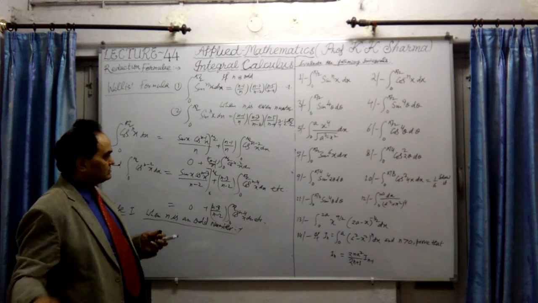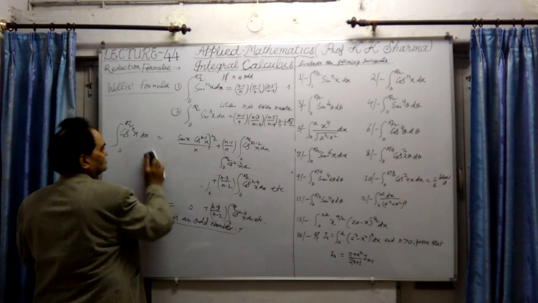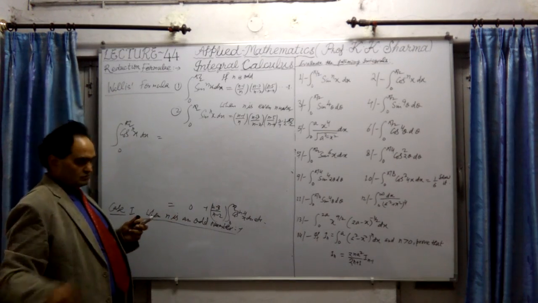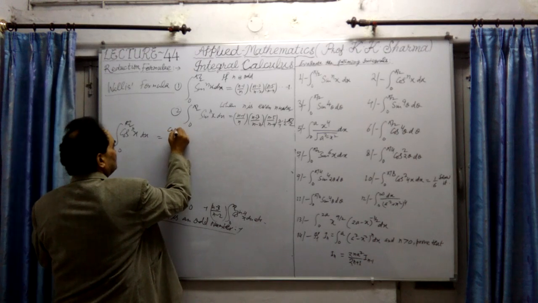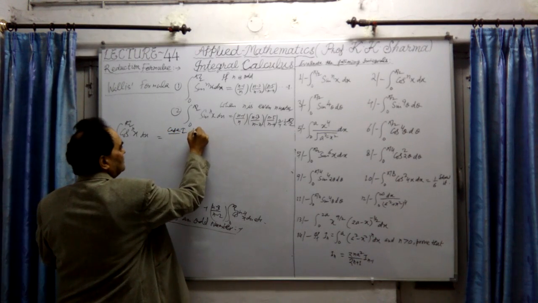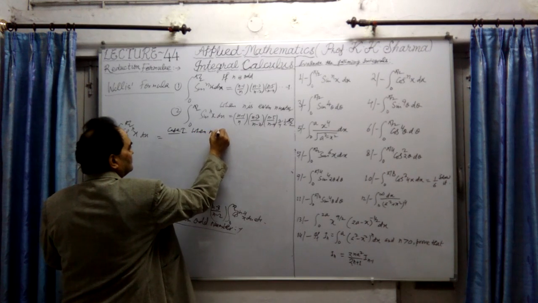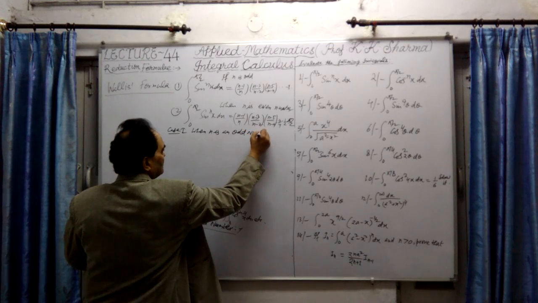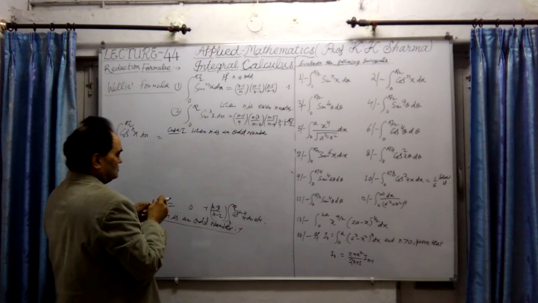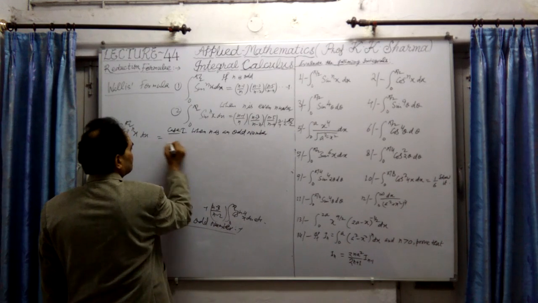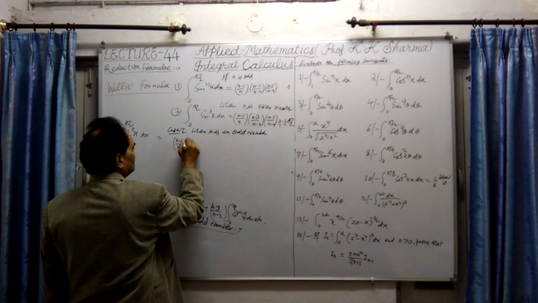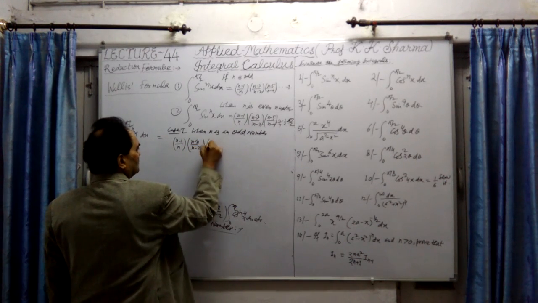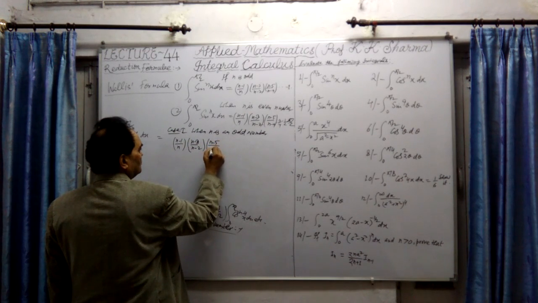When n is an odd number, what will be the value of this? This will be (n minus 1) upon n, again (n minus 3) upon (n minus 2), (n minus 5) upon (n minus 4),